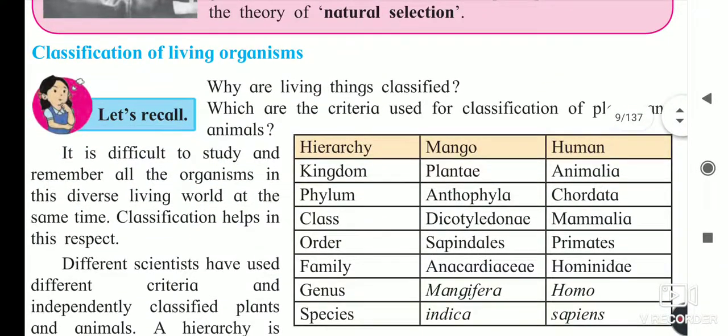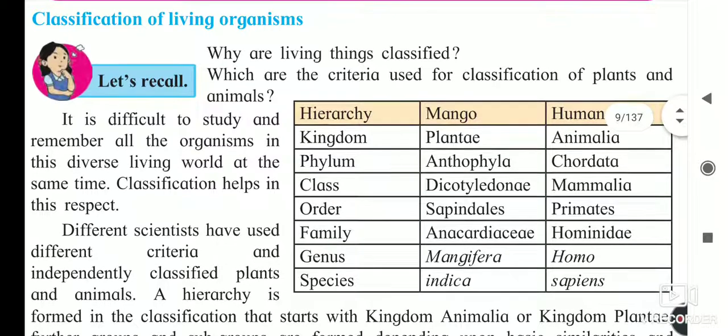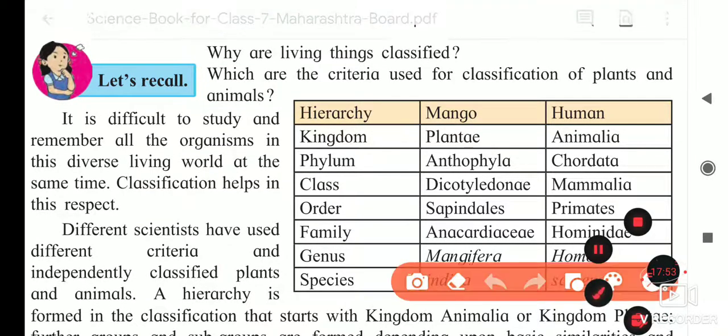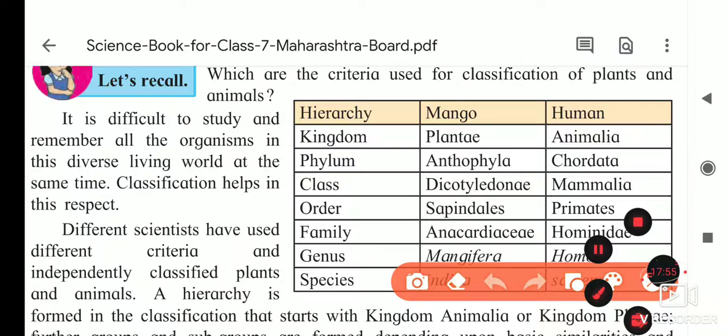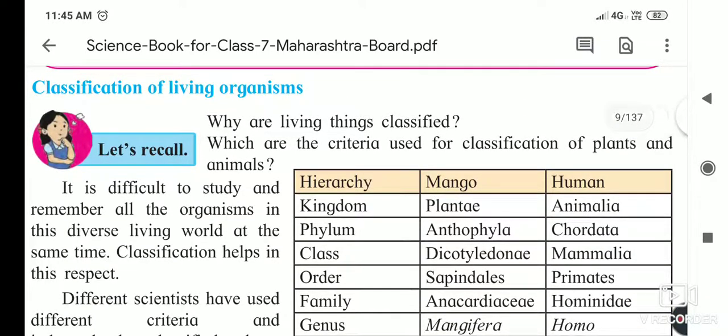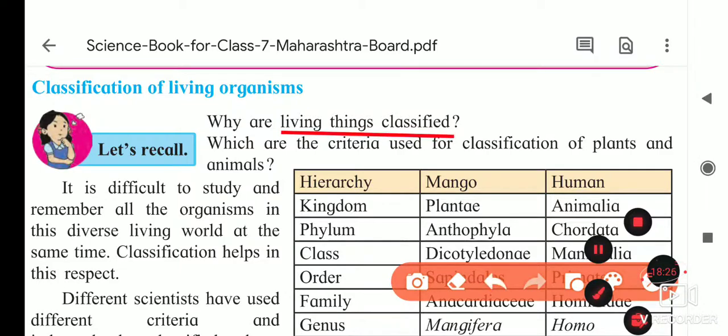See here. First of all, why are living things classified? Suppose we see that millions of species of plants and animals are present in the environment. If we start studying from small microorganisms to huge animals, it is difficult to study them. So better than that, if we make groups of them and study them, it will be beneficial, and in a short period of time we can study them. That's why classification is important, and living things are classified.